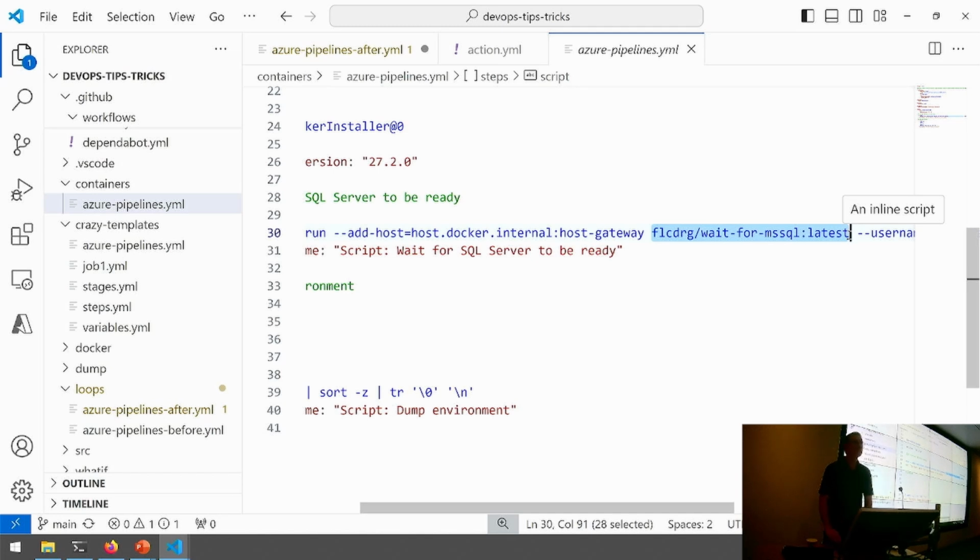Does it not find a socket immediately? Or? It'll get a socket, but it'll try and query a database and that'll fail. And then it'll wait a few seconds, it'll try again. And then wait a few seconds and try again. As soon as it connects and it gets a response back, then it knows that the SQL Server is ready to do the query. Seems like a strange design.